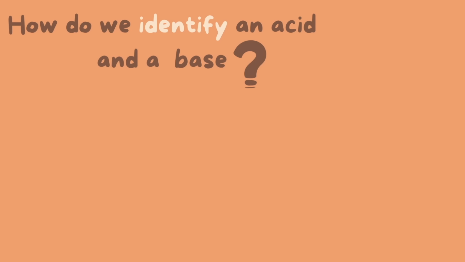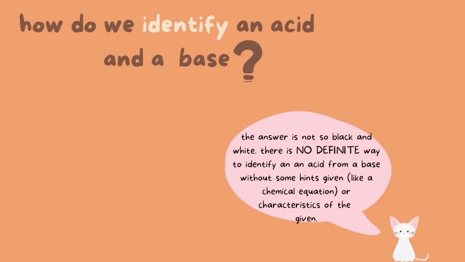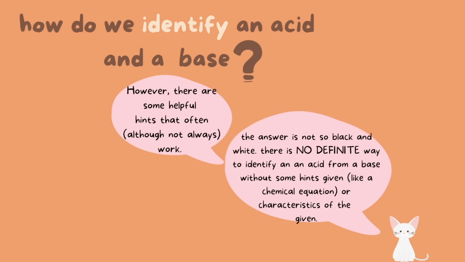So how do we identify an acid and a base? Well, the answer is not so black and white. There is no definite way to identify an acid from a base without some hints, like a chemical equation or some characteristics of a solution given. However, there are some helpful hints that, although they don't always work, are very helpful.